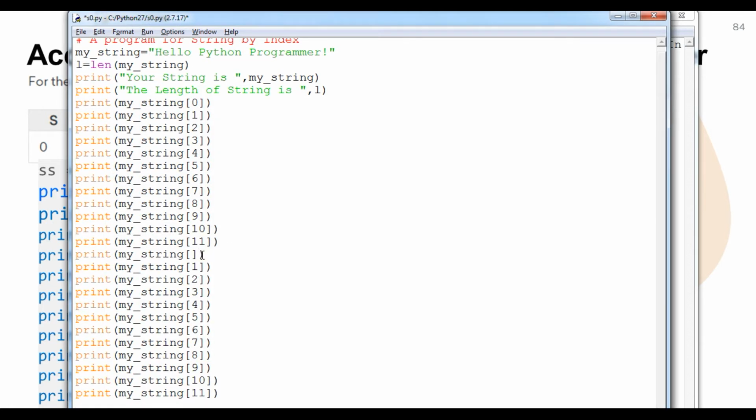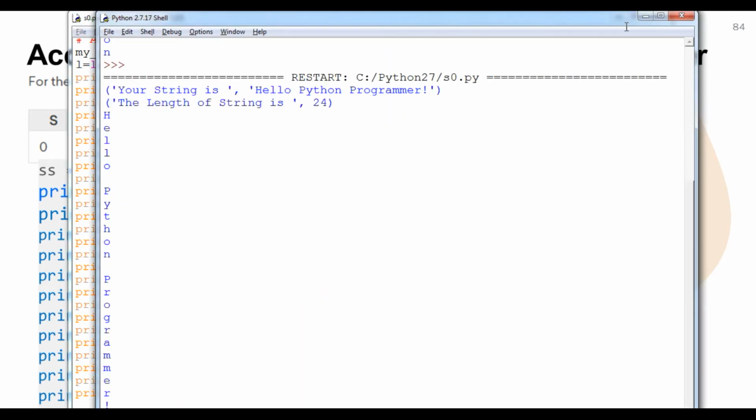Now we are going to continue with 12, 13, 14, 15, 16, 17, 18, 19, 20, 21, 22, and I think the last is 23.